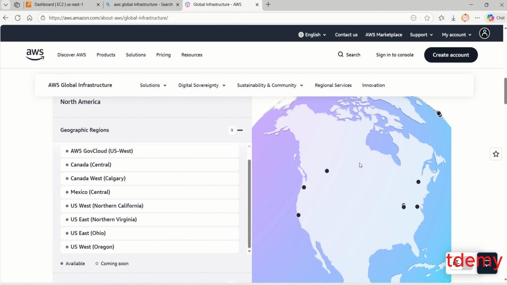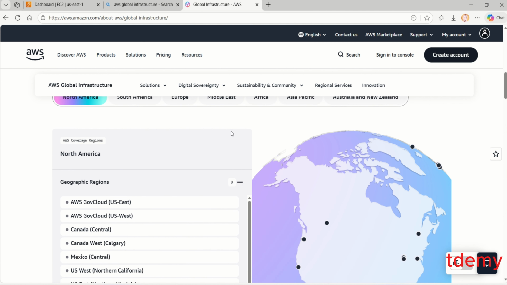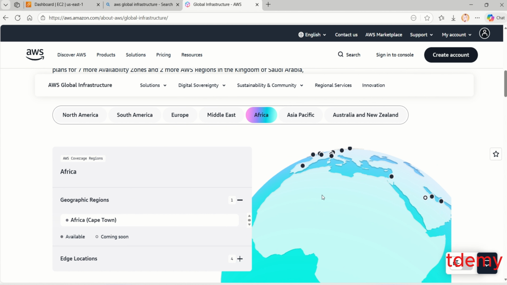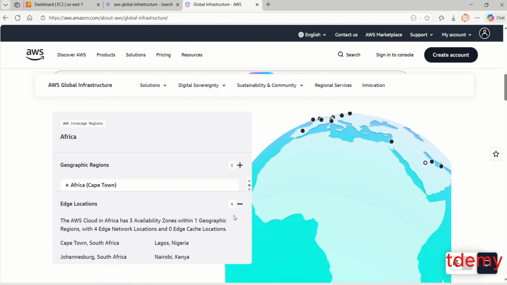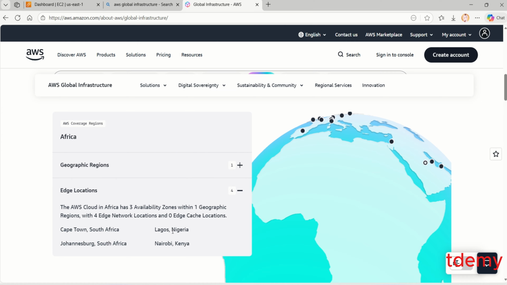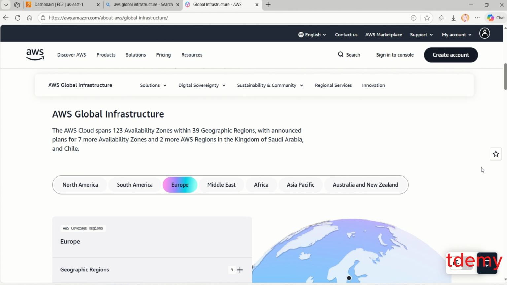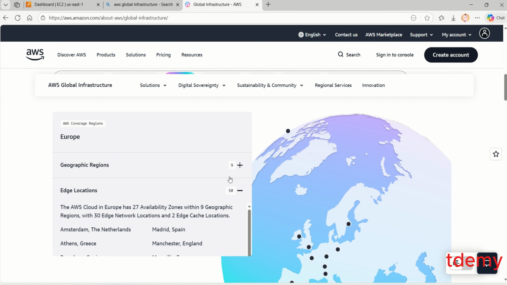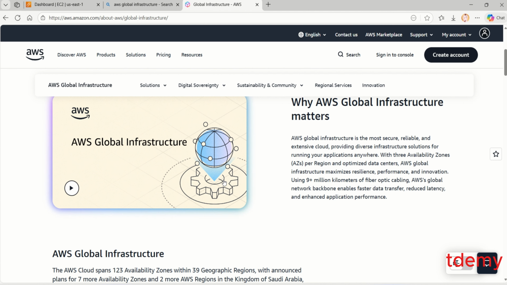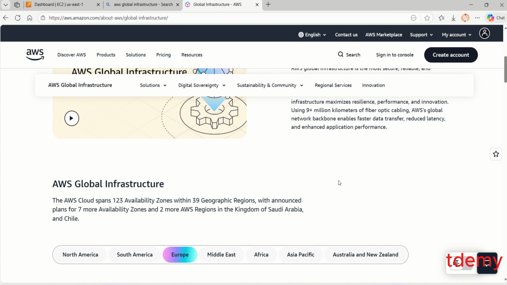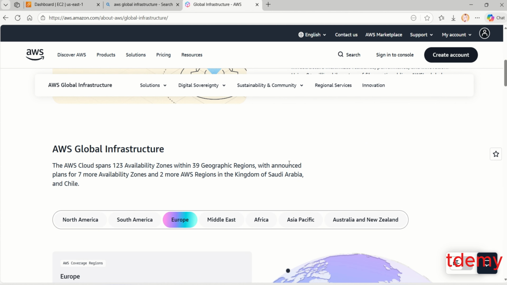So as you can see here, this is the responsive map. If I click, for example, on Africa, you see, presently we have just one region in Africa, and 4 edge locations. These are different edge locations. I think this is the most recent edge location that was deployed, around 2021-22. By then, I was still working in Nigeria. If you go to Europe, now you see we have 9 geographical regions, 30 edge locations. So on this particular site, you can have a detailed understanding about AWS Global Infrastructure and every other thing that you need to know about it.